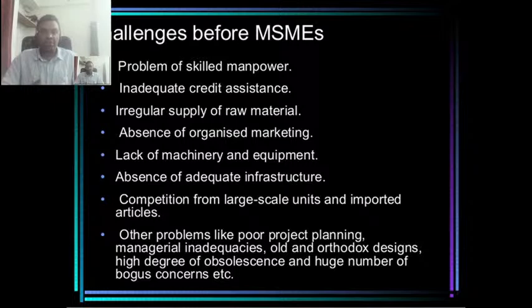First, the problem of skilled manpower. As we said, to enter the secondary and tertiary industry you require various skills. Like we discussed about AI, to become a mechanic of AI you need to understand AI and the various integrators related to it, which is not there, or people are not trained enough. That doesn't mean they are not engineers, but they are not skilled. Even after having good education, they are not skilled.